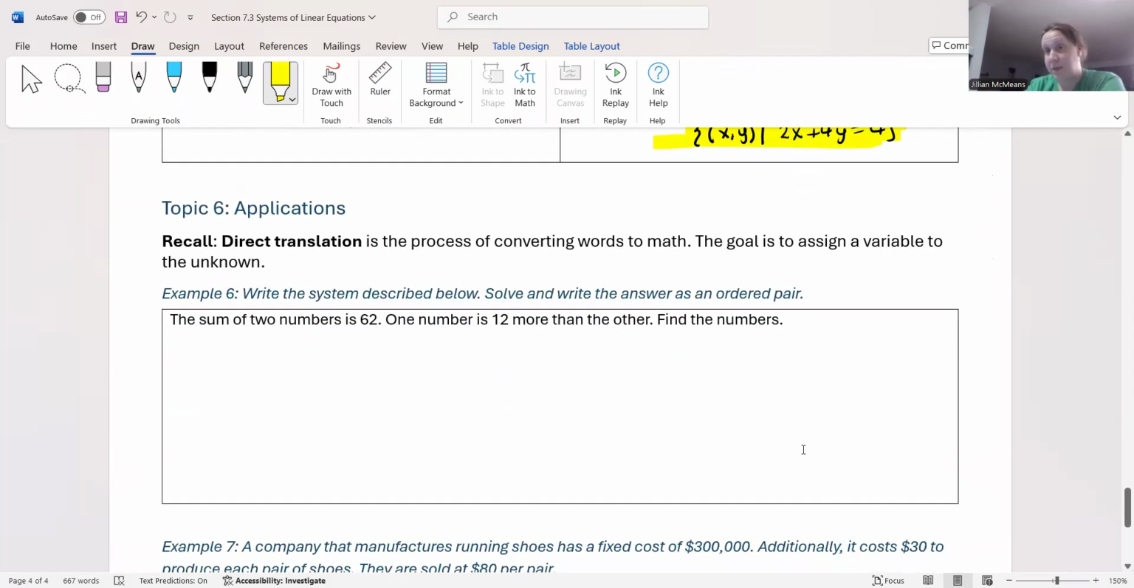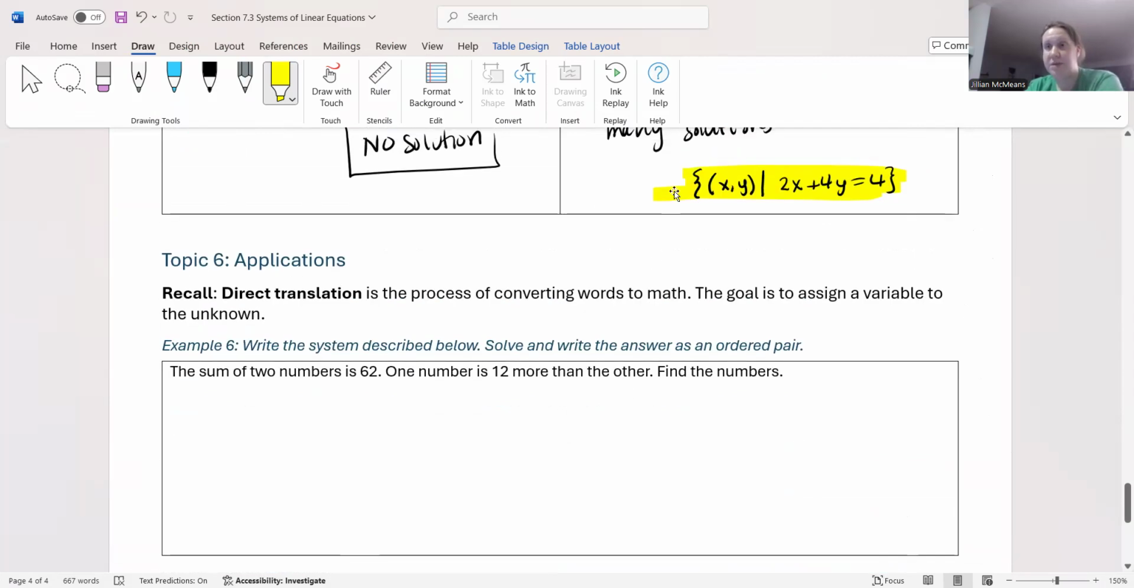Okay, last up, we're going to look at some applications. So a couple of word problems with systems of equations.